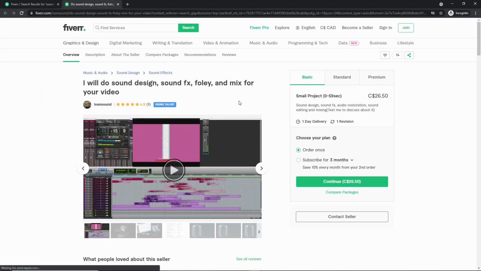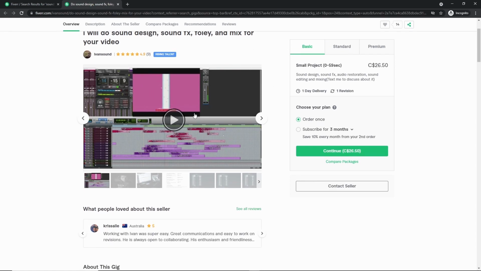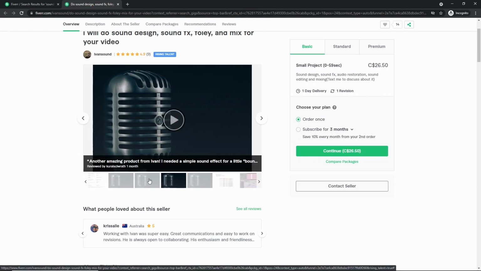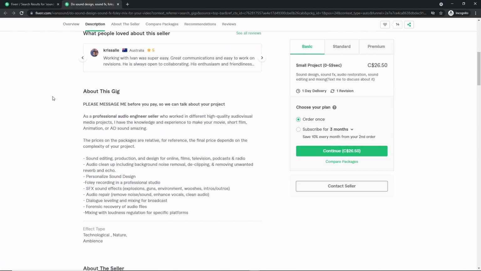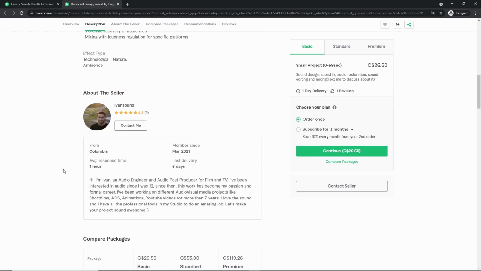If I click on one of these, you'll see here they'll have their title, exactly what they do, and they'll have 3 different offers for different size projects. Usually that's how they do it, but of course you can do whatever you want. And they'll have their demo reel and then maybe some of their past work and some of their previous clients and what they had to say about working with them, okay? So this is it. And then here you have your gig description. You just basically say what you offer, what you can do for them. And that's pretty much it.